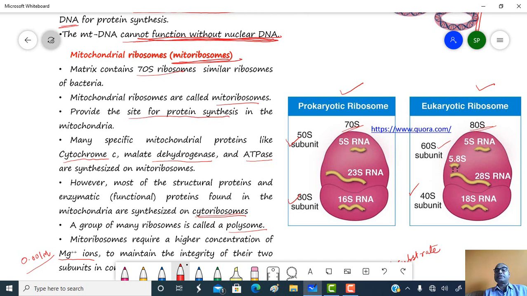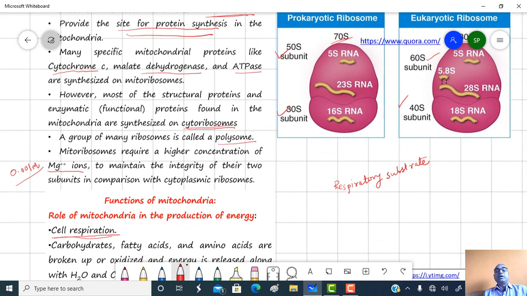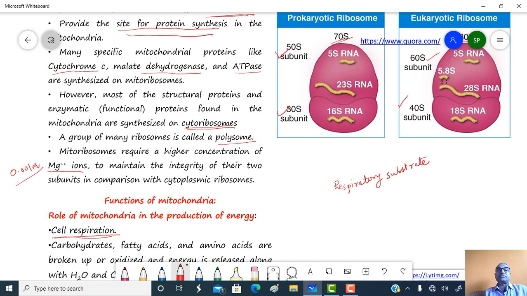Mitochondrial ribosomes, called mitoribosomes, provide the site for protein synthesis in mitochondria. Many specific mitochondrial proteins like cytochrome C, malate dehydrogenase, and ATPase are synthesized on mitochondrial ribosomes. However, most of the structural proteins and enzymes, that means functional proteins, found in the mitochondria are synthesized by means of the cytoribosomes.